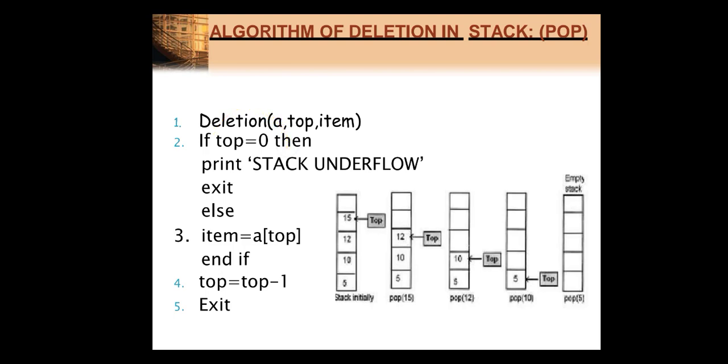If you are starting your array from 1, 2, 3, 4, 5 like this, then you say top equals 0. But if you are starting your array from the 0th position, in that case you say top equals -1. If top equals 0, you say stack underflow. That means there are no elements present on the stack, so you cannot delete an element. Otherwise, if top is not equal to 0, first you remove the element at the topmost position into the atom. You store whatever value is present at the topmost position into some variable, and then you have to decrement the top.